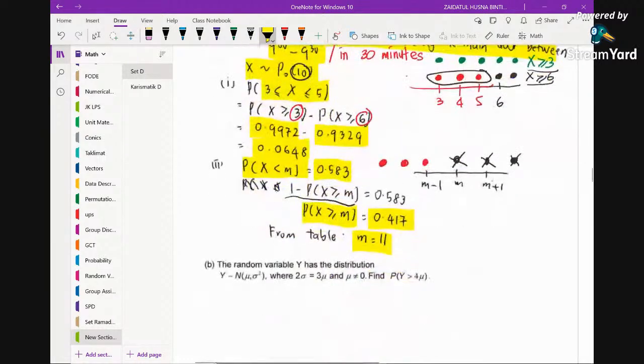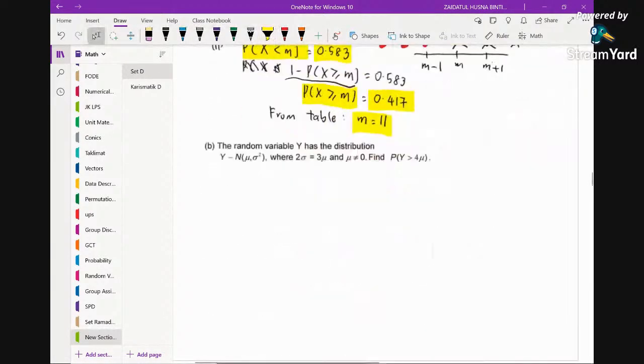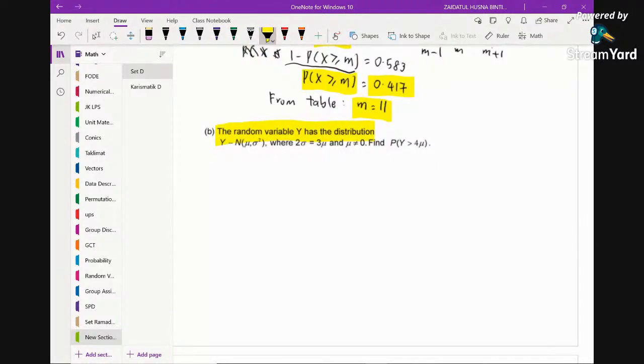Okay, then for 3b, the random variable y has the distribution. You can see clearly that y is normally distributed with mean mu. So this is the mean and this is the variance. So we can see here the y is normally distributed with unknown mean and unknown variance. But we are given this information, yeah? So 2 sigma, or 2 multiplied by standard deviation, is equal to 3 mu, and the mu is not equal to 0. Okay, so this is declared.